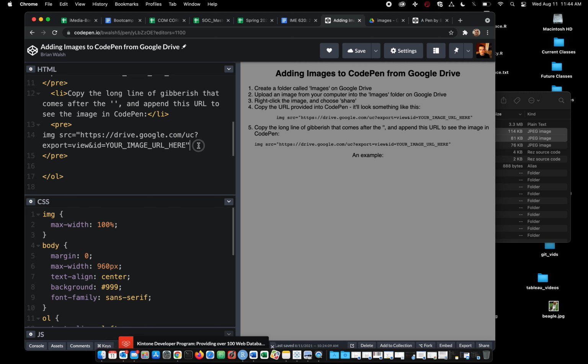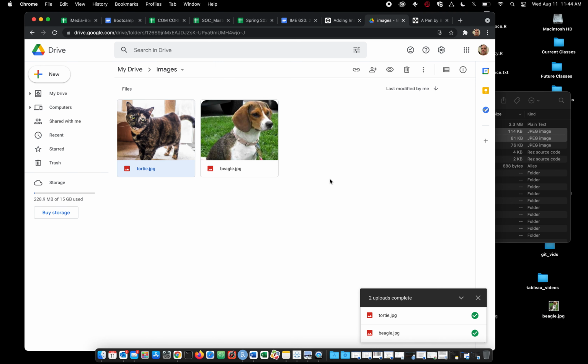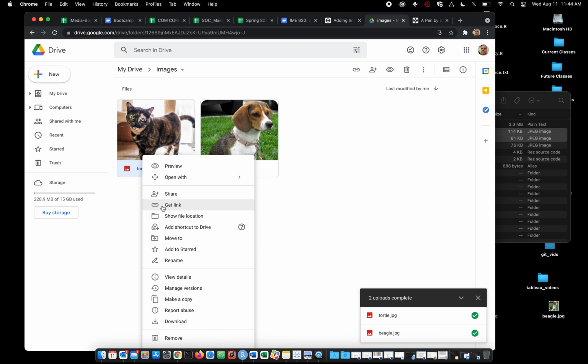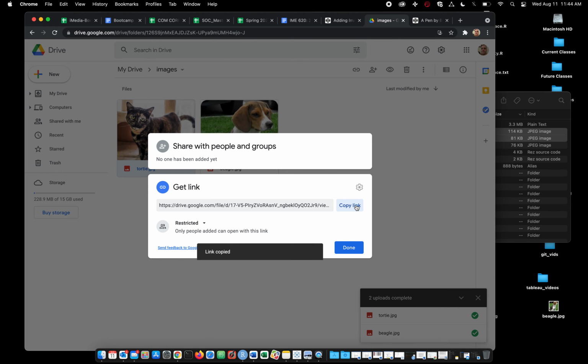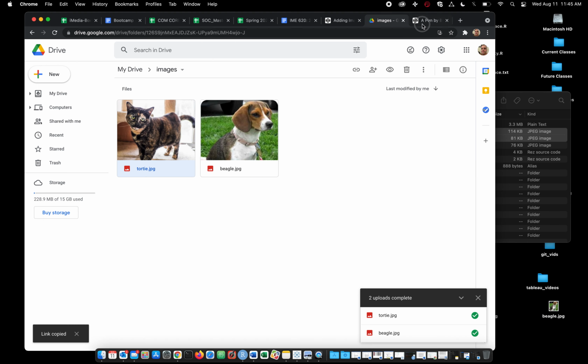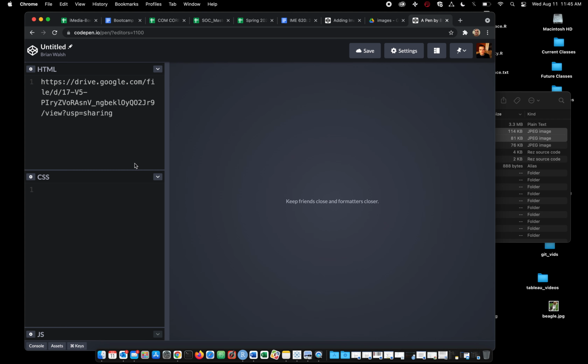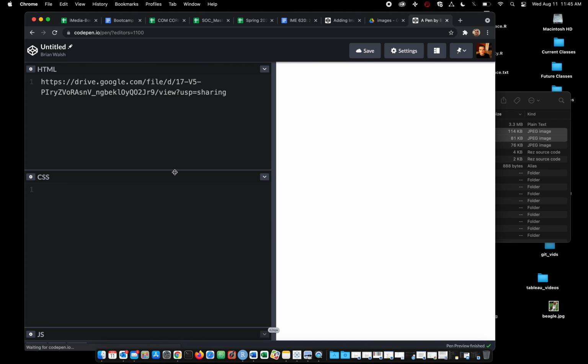Again, I'm just kind of describing the process here. What we're going to do is take this snippet of code, and then combine it with a portion of the URL that we just copied. Because there's two things to copy, it gets a little confusing. So again, I right-clicked this, said get link, and then copied it. And in CodePen, I'm just going to paste that in. And that's not what we're using.